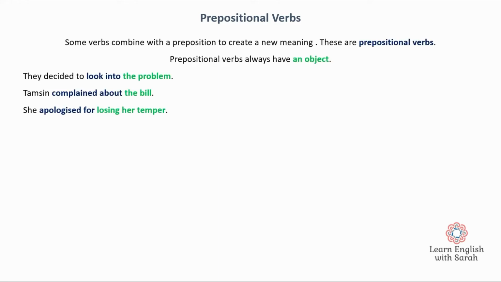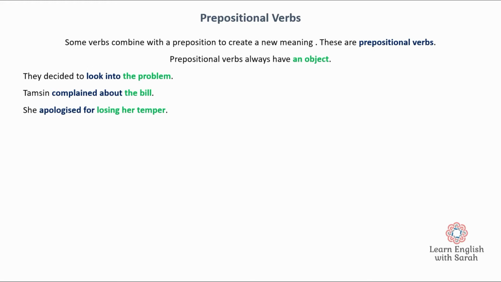Now, sometimes verbs can combine with a preposition to create a new meaning. And when this happens, you have something which is called a prepositional verb. Okay? And I wouldn't worry too much about learning or remembering the name of this. And I wouldn't worry too much about what's the difference between this and a phrasal verb. We'll just say that there are verbs which are followed by prepositions, and these verbs with prepositions always have to have an object. Okay?